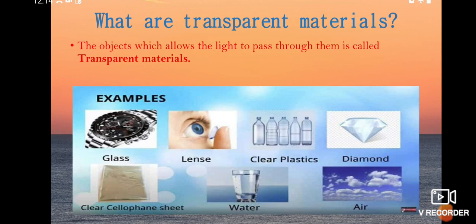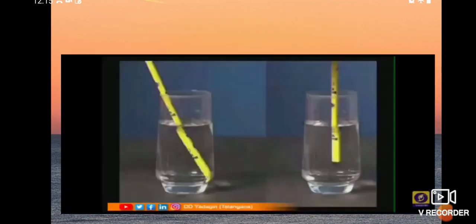If the light ray travels from air to glass, what will happen? To find this, let us see an interesting activity. You can watch it carefully.